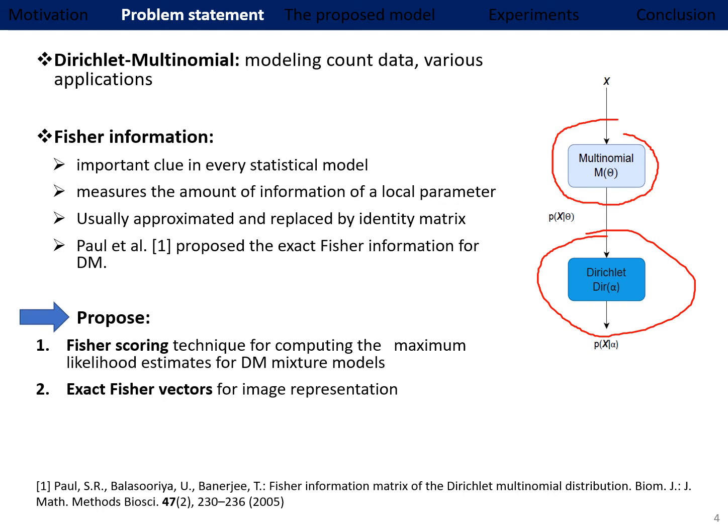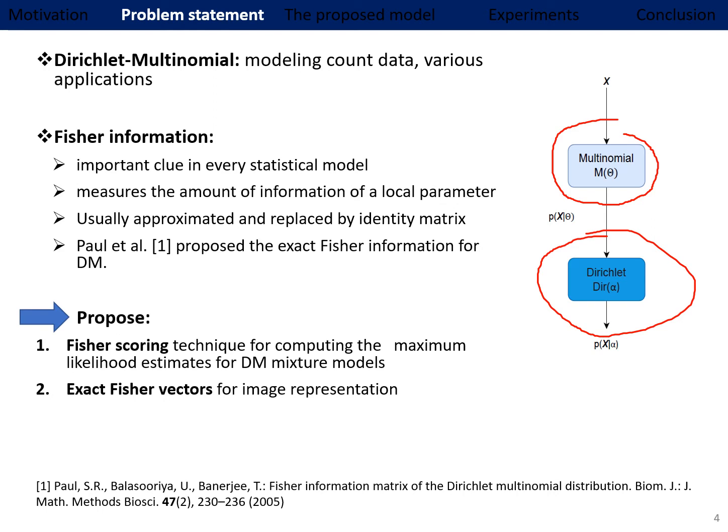However, this Fisher information is usually approximated and replaced by the identity matrix or some approximation. But Paul et al. have proposed the exact Fisher information for the Dirichlet-multinomial, which motivates us to propose a new Fisher scoring based on the exact Fisher information to estimate the parameters of the mixture of Dirichlet-multinomial.